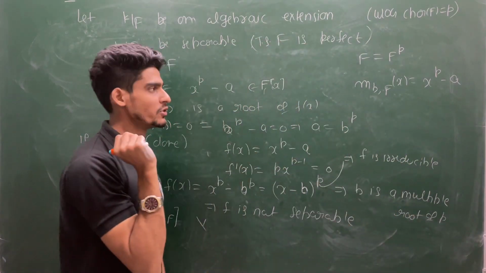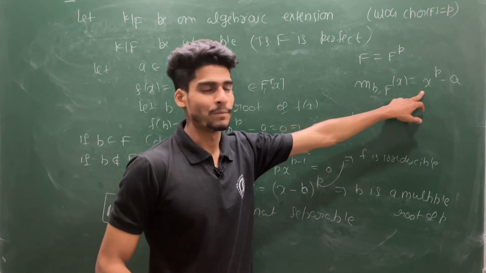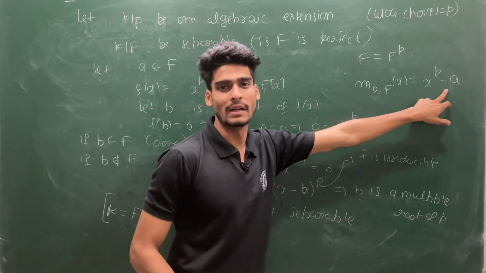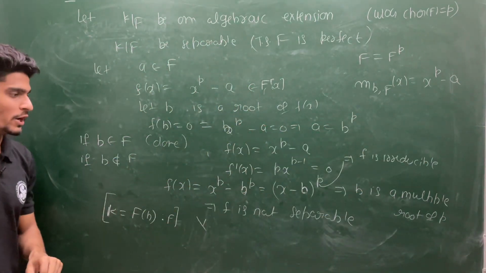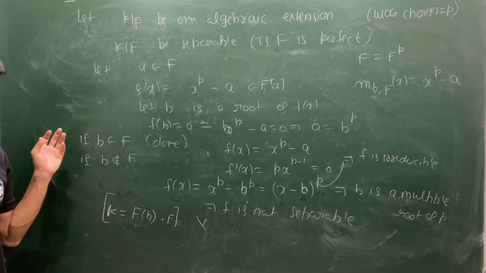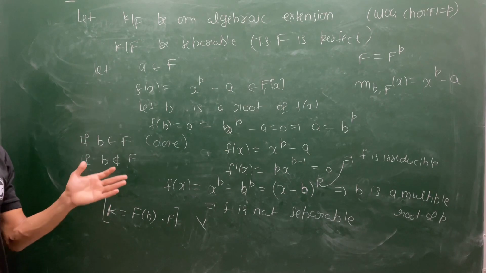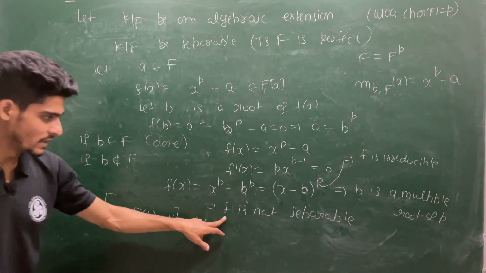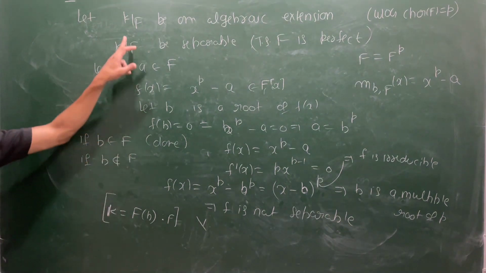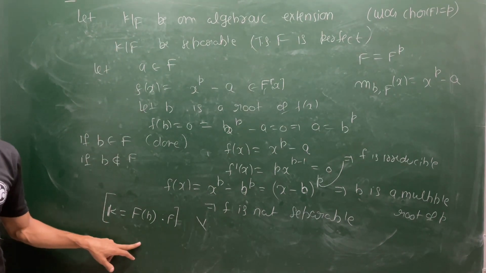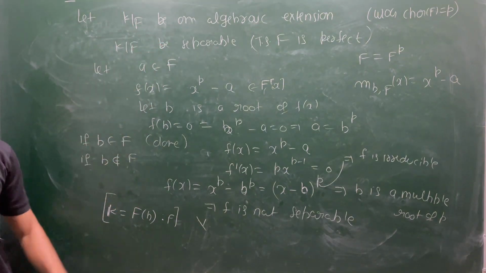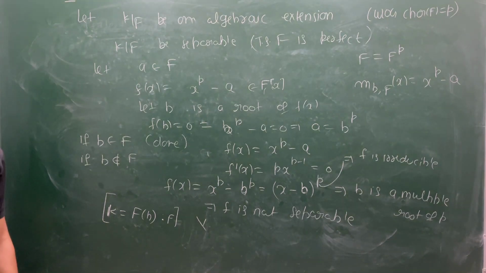If this f is irreducible, this is a monic polynomial, this is irreducible, it is satisfying b, so this has to be the minimal polynomial for b. So if it is the minimal polynomial and you are saying an extension is separable if for every element alpha the minimal polynomial is separable, but this f is not separable, so this extension is not separable. So in particular, if you choose K to be F(b), this is not separable. So this is contradicting our hypothesis that K over F is a separable extension.